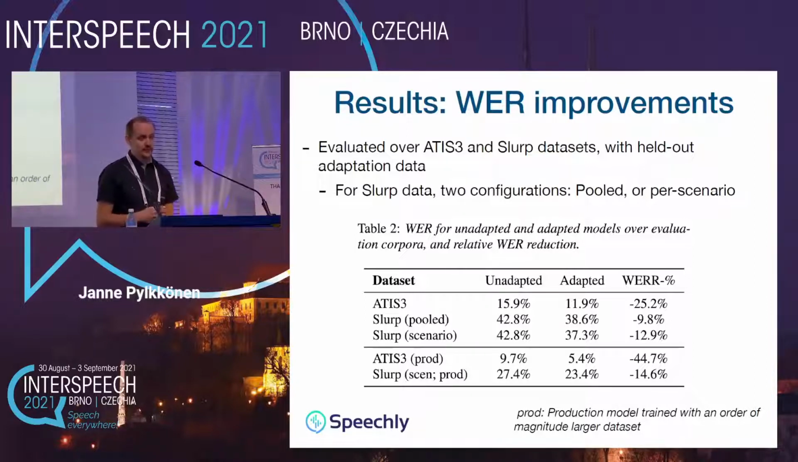Overall, the gains range from 10 to 45% for relative word error rate reduction. And the per-scenario level of adaptation for SLURP provides higher improvements. This demonstrates that the method indeed works very well, also with a very small amount of adaptation data. The production model seems to improve even slightly more than the smaller experimental model.